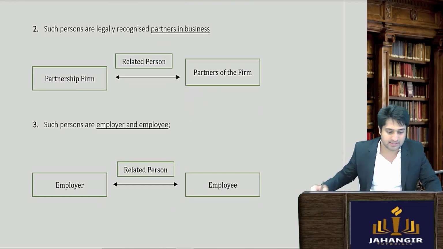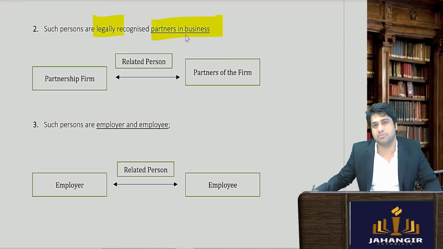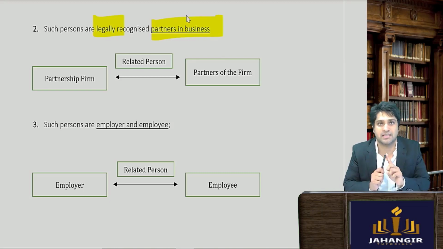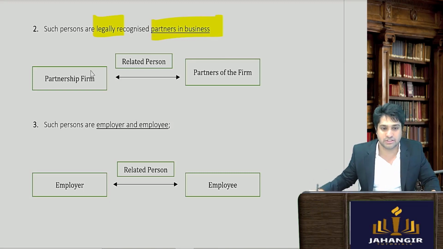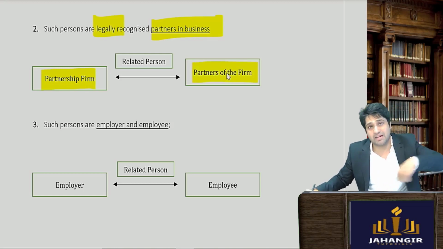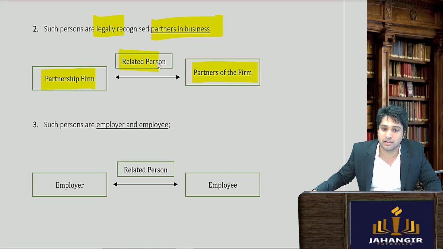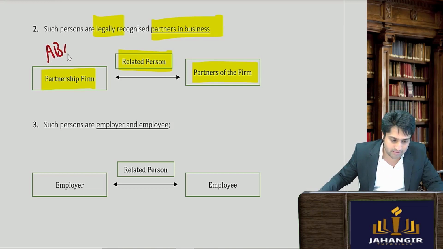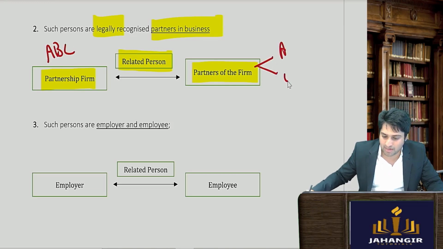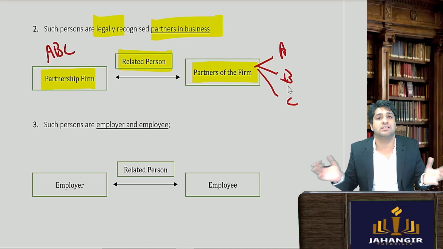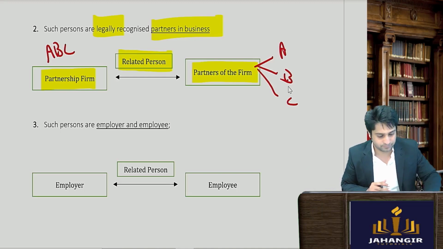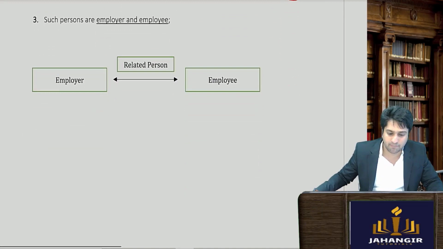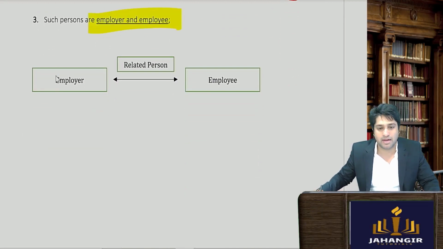Second, such persons are legally recognized as partners of the business. Common sense, how many partners are there? They are deemed to be related with each other. So a partnership firm and the partners with each one are considered to be related. So I can say partnership firm ABC is there and partner A, partner B, partner C, all are considered to be related with each other.